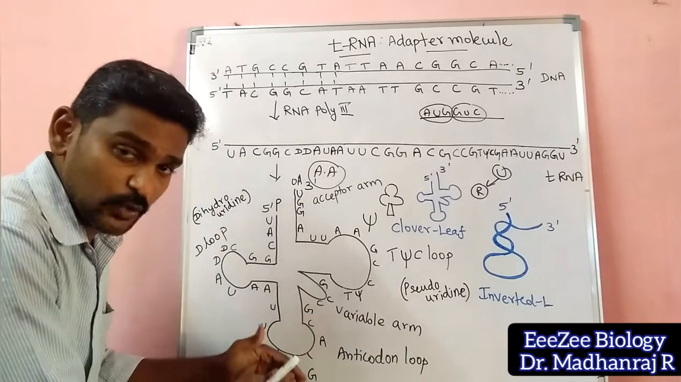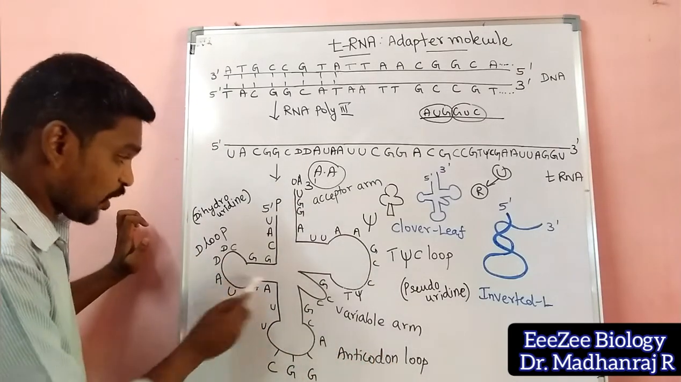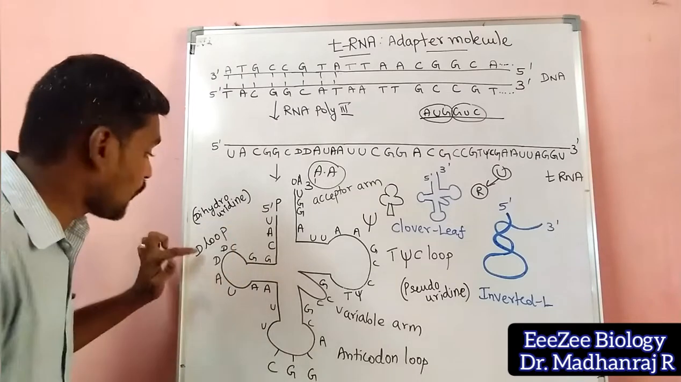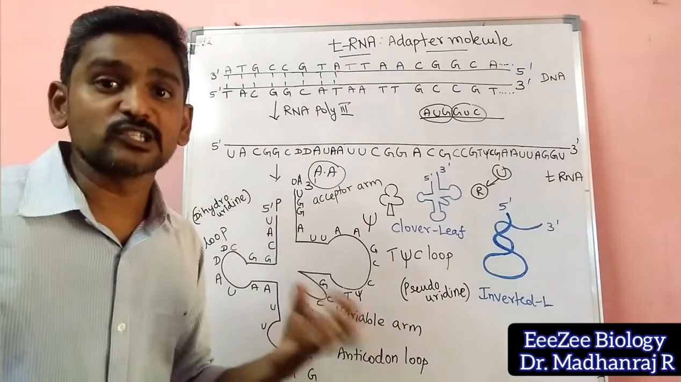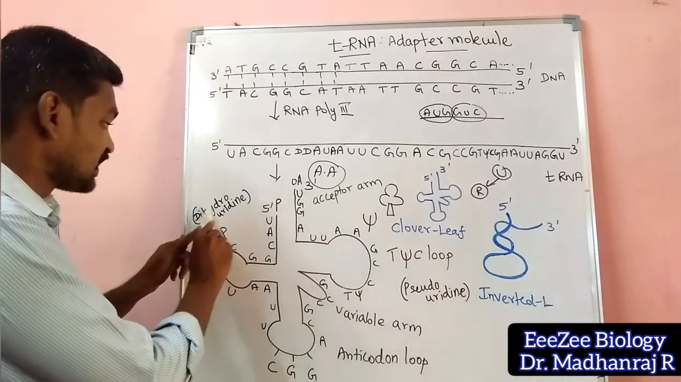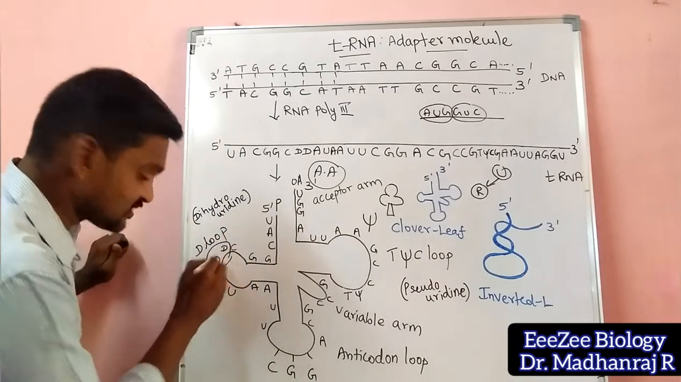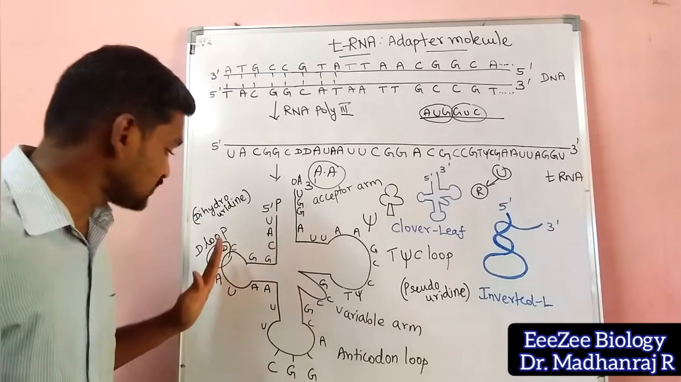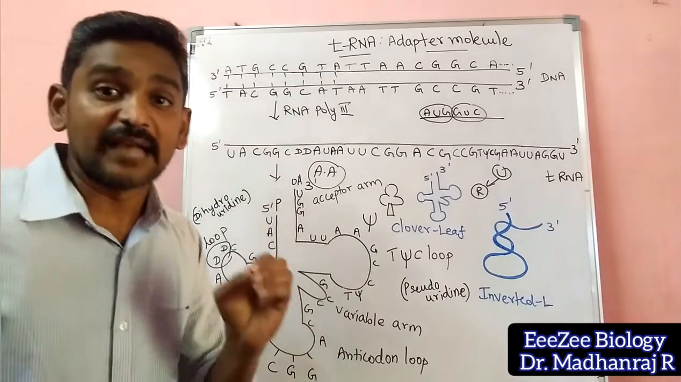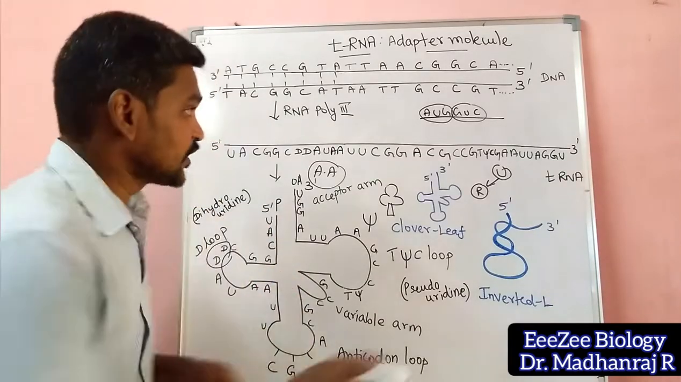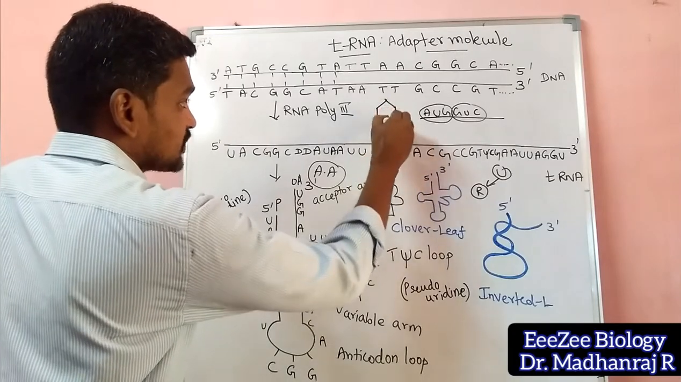But before coming to that, I will explain here. If you see here, one more loop is here. This loop is called the D loop. Why is it called the D loop? You can see here, dihydrouridine will be there. So D is there. What is meant by that? In this case, you will be having D, which means dihydrouridine. In the uridine, the pyrimidine structure will be there, right?